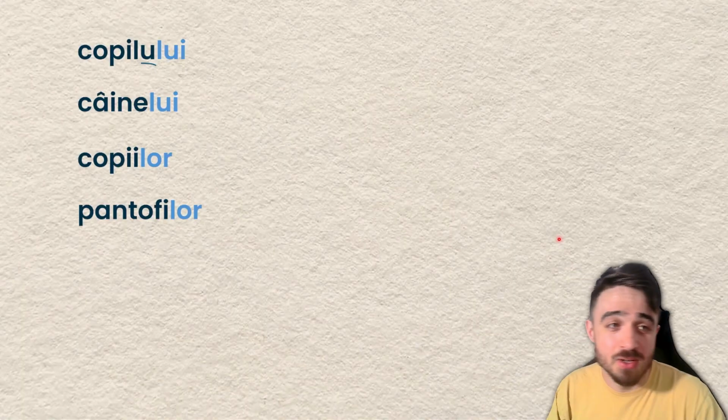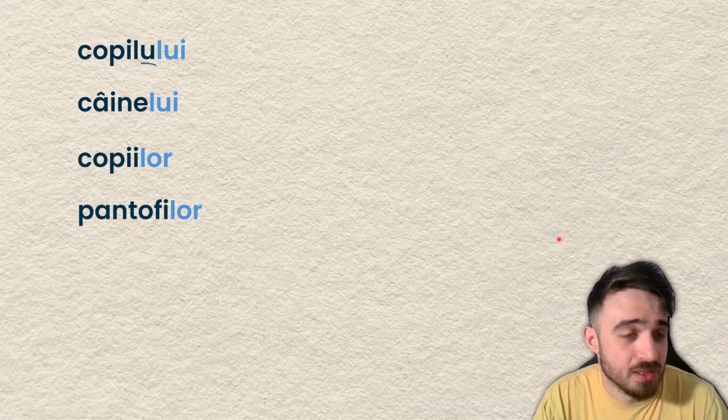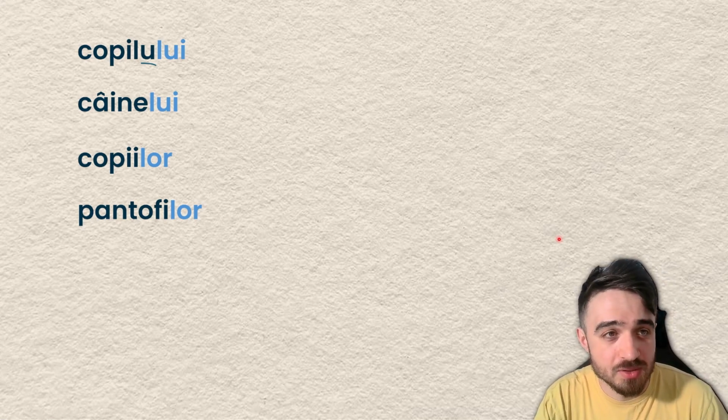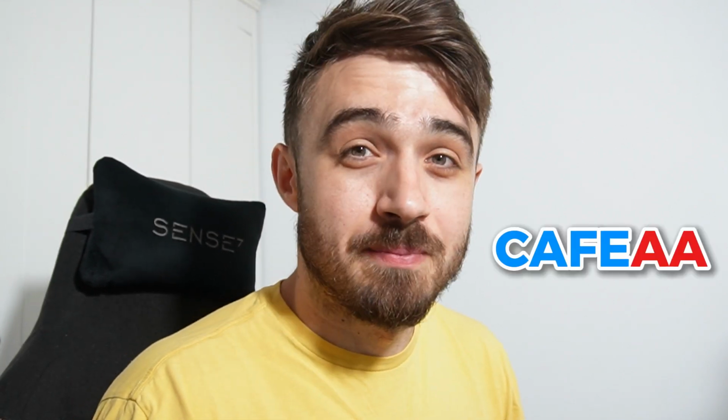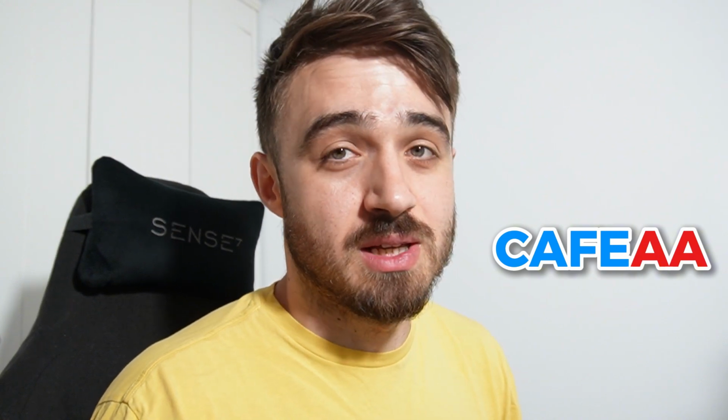And this is exactly what happens for this specific article, because same could happen here. Get a double L. What the hell is that? So that's what happens in masculine or neuter quite frequently, and that's what happens in feminine as well when you think about cafeaua. Yeah, cafeaua, because you cannot get a double A at the end of the word.